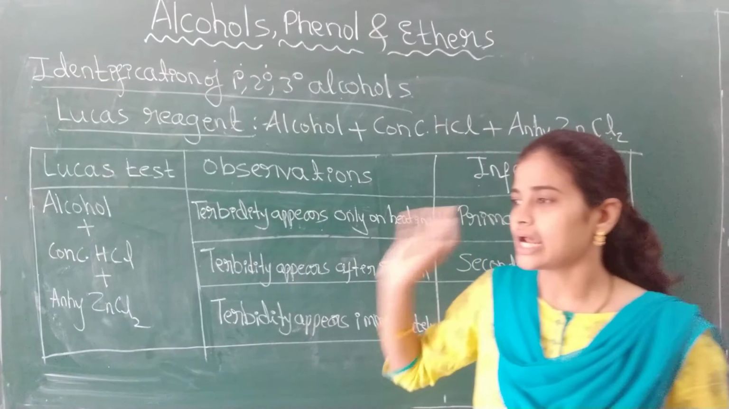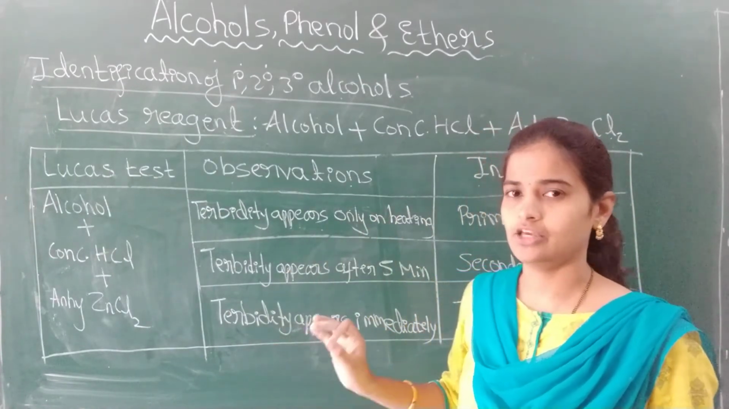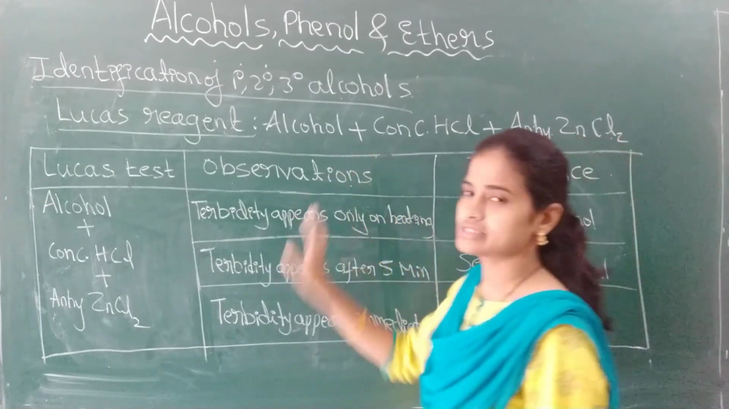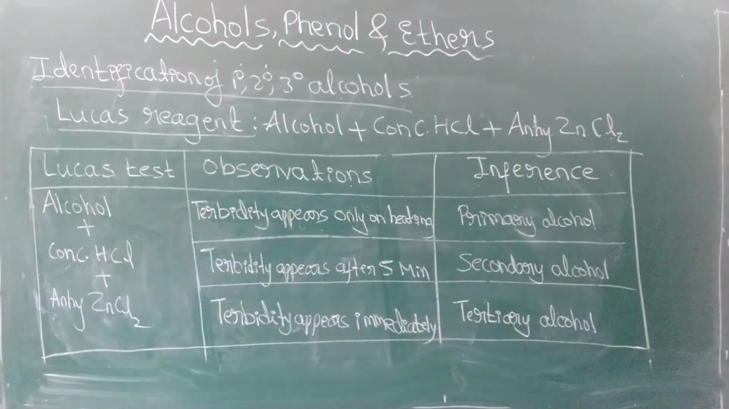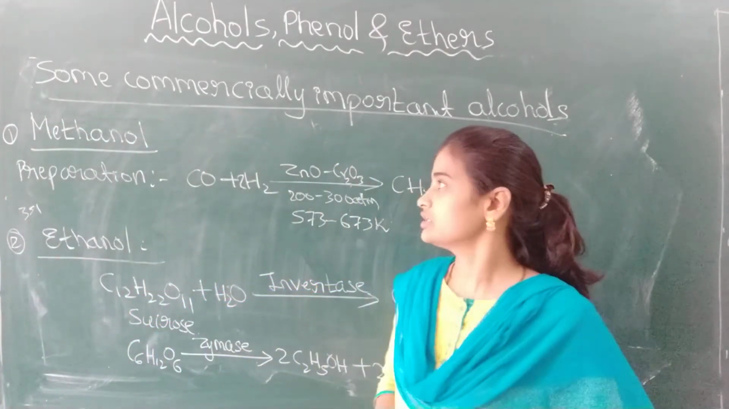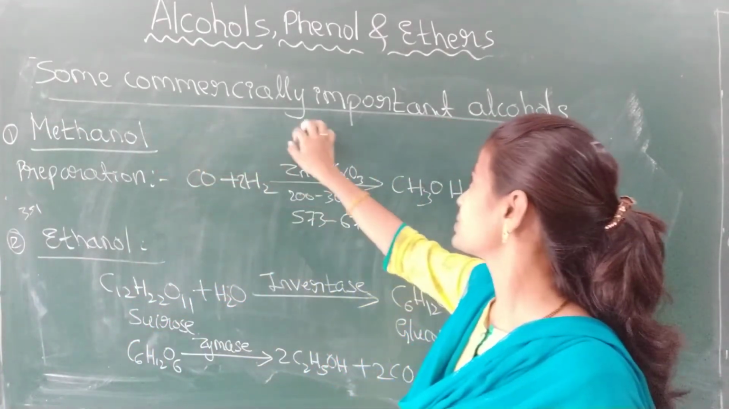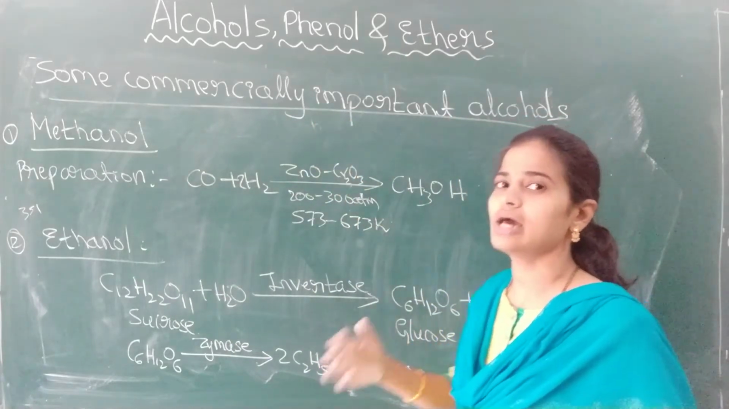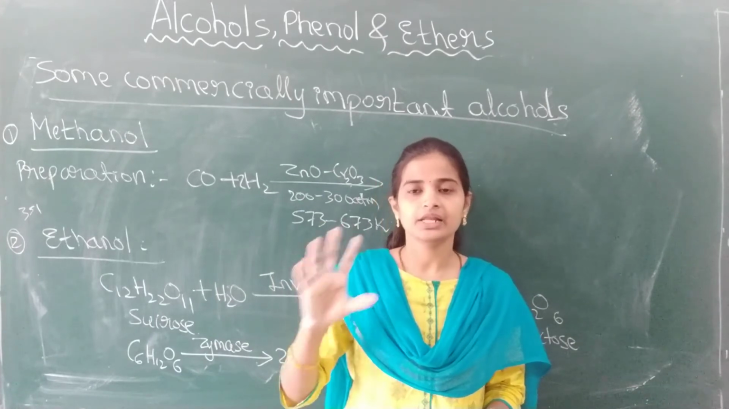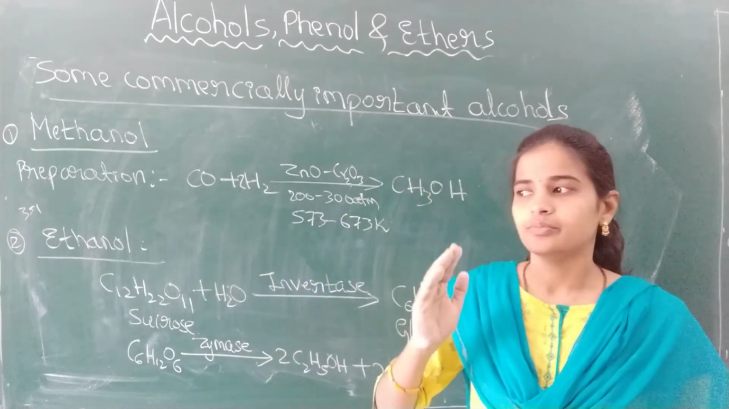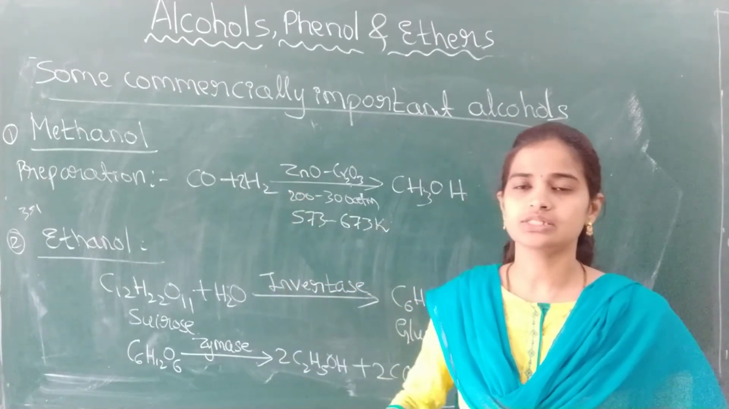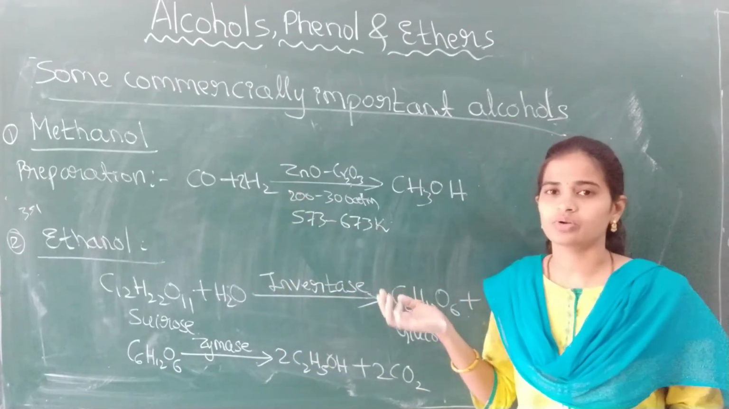Okay, write the Lucas test. If it is asked, you can write this table, more than enough. Please try to understand this. Next in your NCERT text is some commercially important alcohols, methanol and ethanol. As already mentioned, the deleted portion is given, so the uses of methanol and ethanol are deleted. Uses are not there, but we have to discuss the preparation.